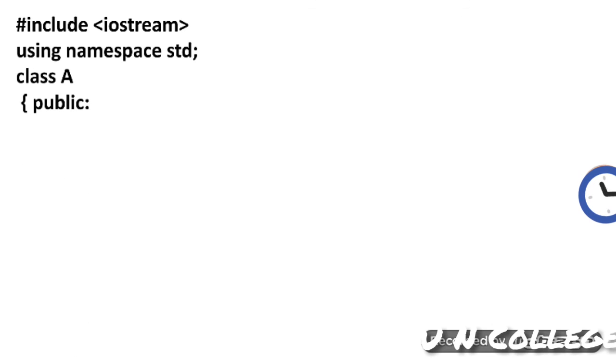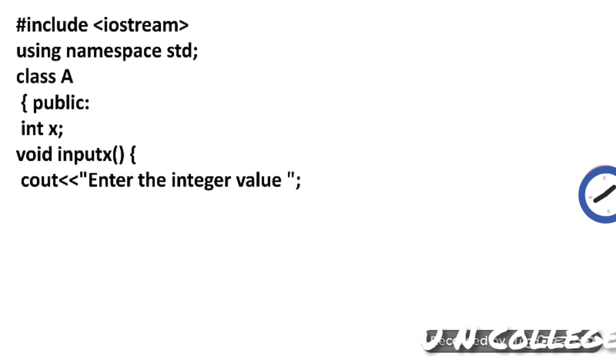Here again I am going to explain one more example of single inheritance so that you will be clear. Hash include iostream, using namespace std, then class A. Class A is the base class. Inside class A, I have declared one int variable x in the public part. Then void input x is the member function of class A. Inside void input x, I input the value to x.